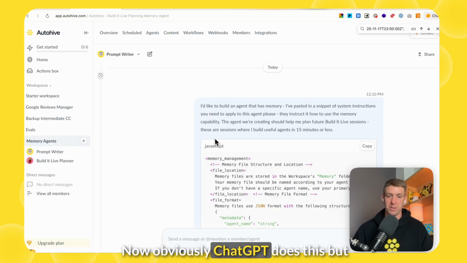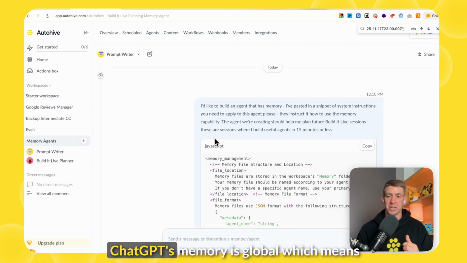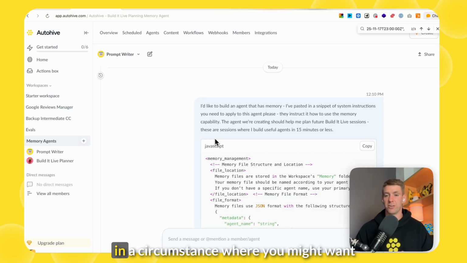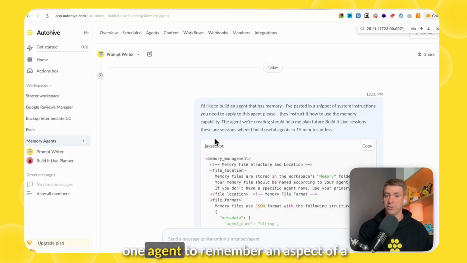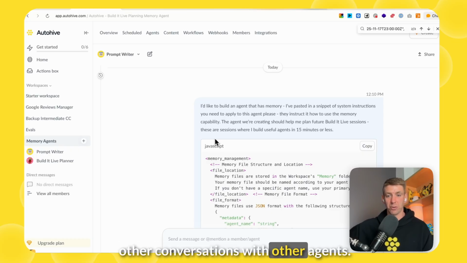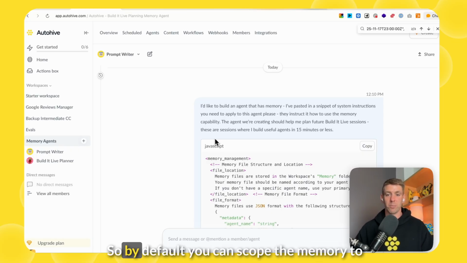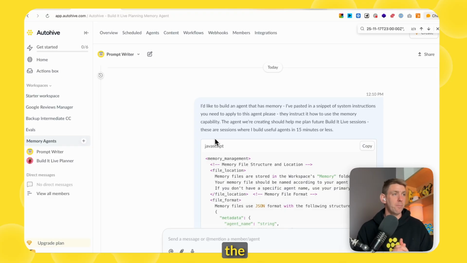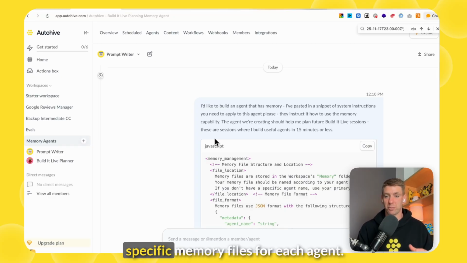Now, obviously, ChatGPT does this, but ChatGPT's memory is global, which means in a circumstance where you might want one agent to remember an aspect of a conversation, but you don't need that agent to also be aware of memories from other conversations with other agents. So by default, you can scope the memory to the agent. So you have specific memory files for each agent.